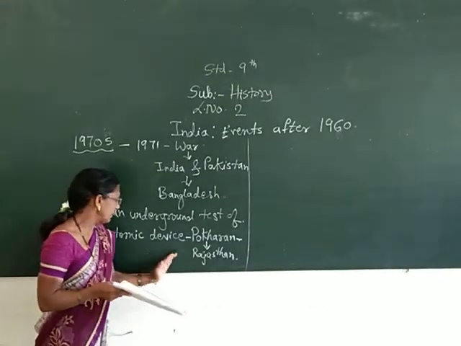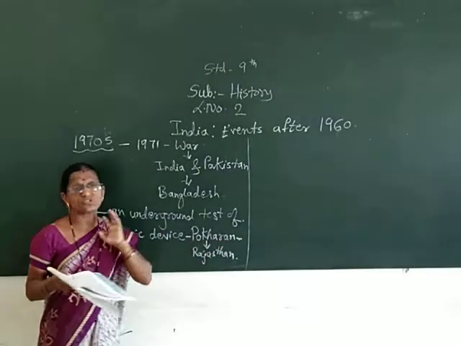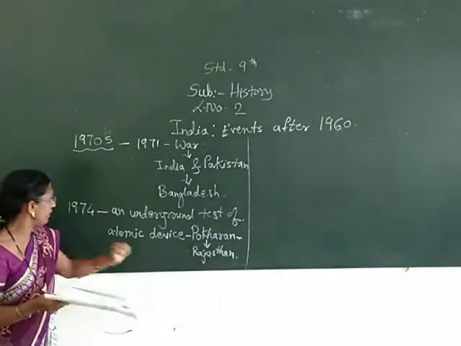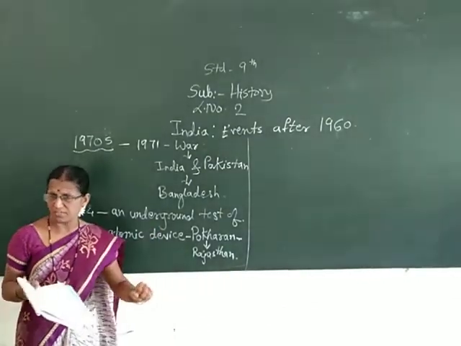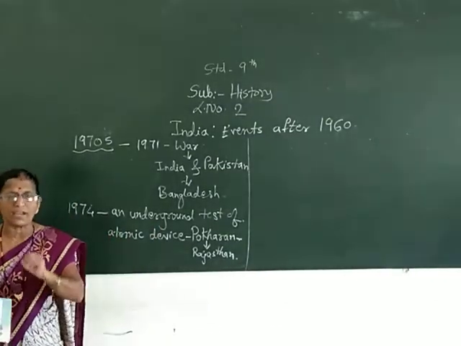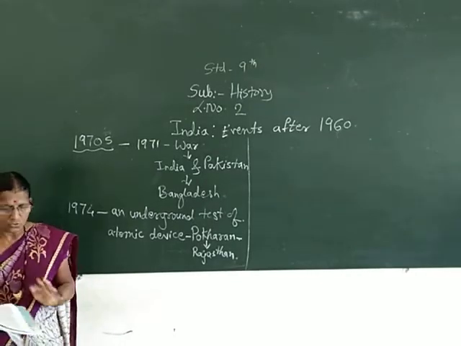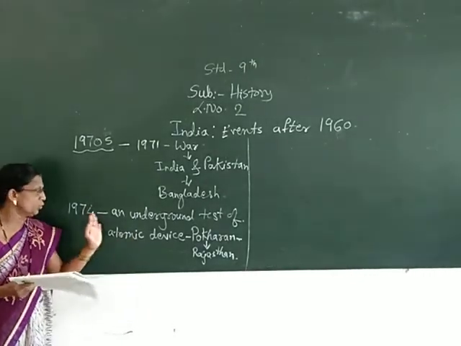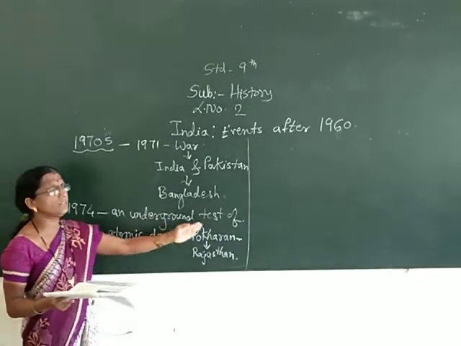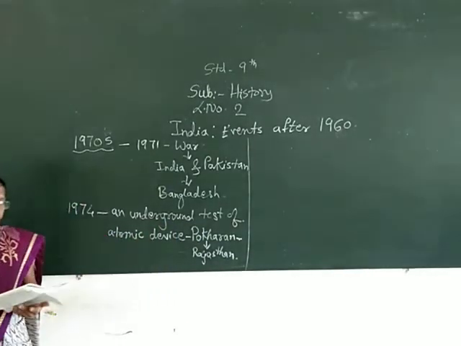That is why this place was considered suitable, so that if the atomic device is tested, it is not going to destroy any living being. So it was chosen for testing the atomic device.